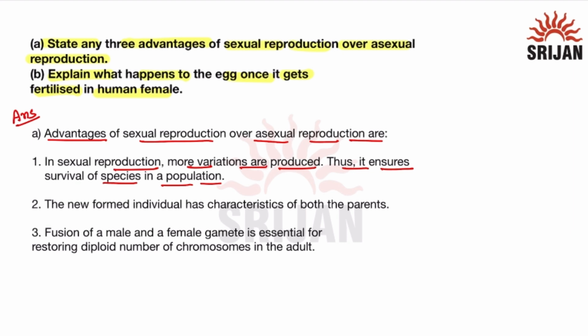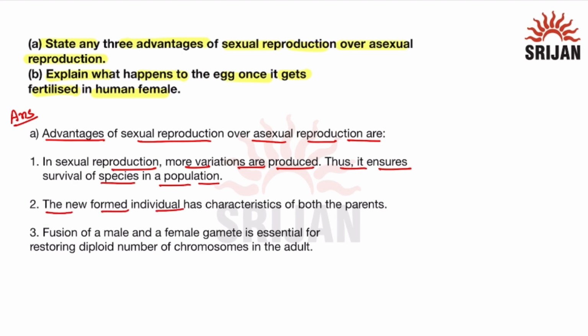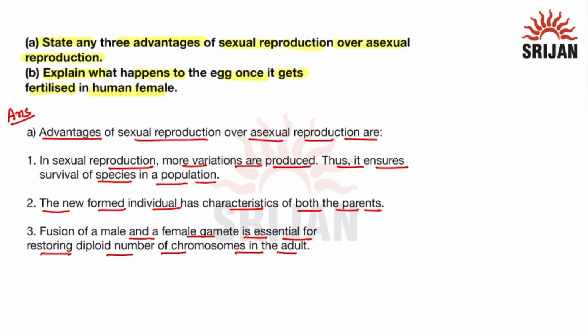The second advantage is that the newly formed individual has characteristics of both the parents. Since fertilization takes place, the characteristics of both parents will be included in the new individual. Third is fusion of male and female gamete. It is essential for restoring the diploid number of chromosomes in the adult. Since gametes are formed by meiosis, when they fuse at the time of fertilization, they help to restore the diploid number of chromosomes which was present in the adult.